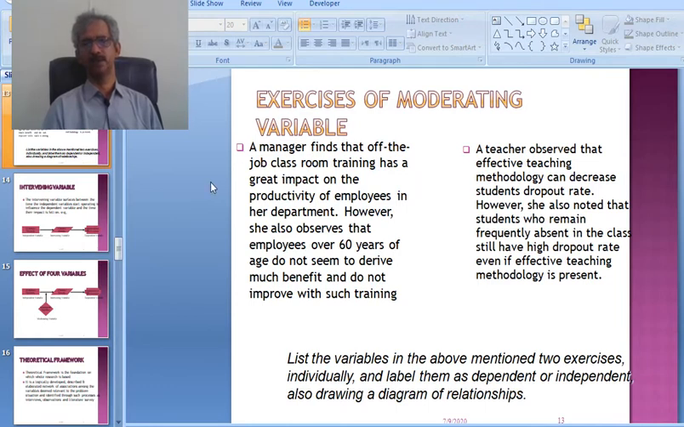So off-job training is the independent variable and the productivity of employees is the dependent variable, but in between, the age